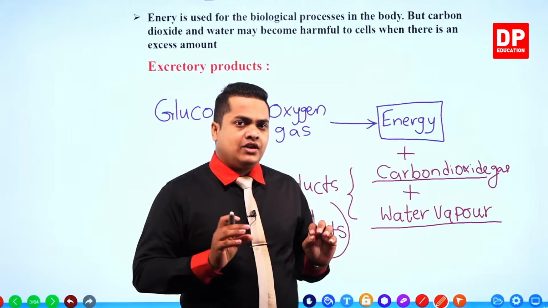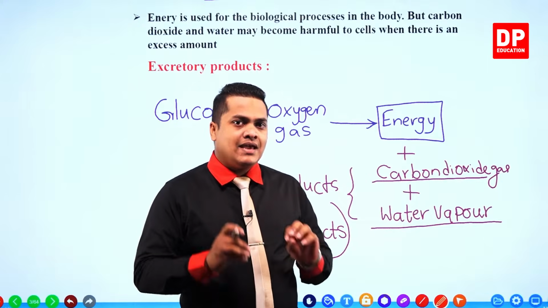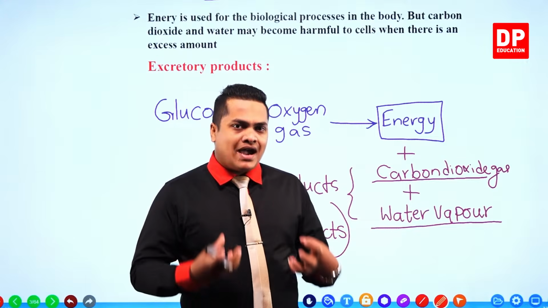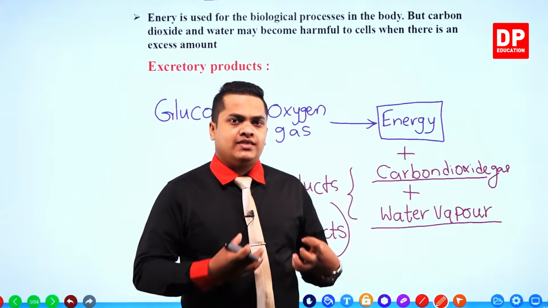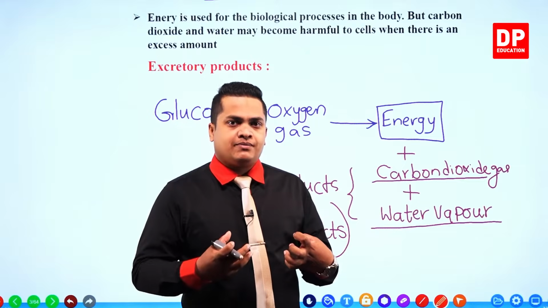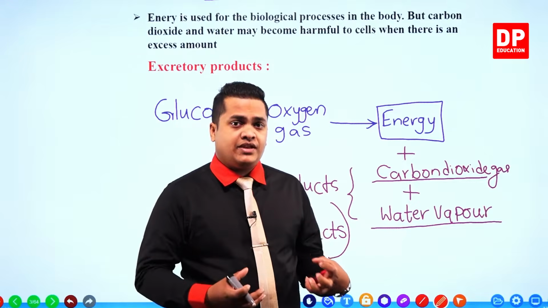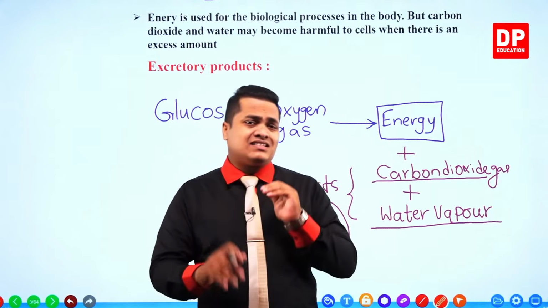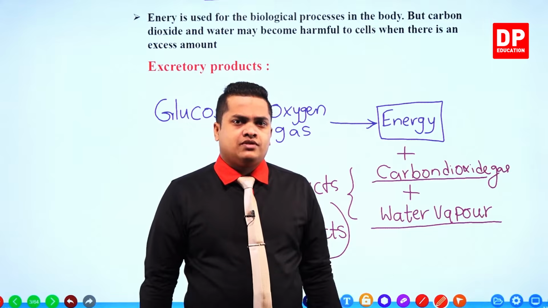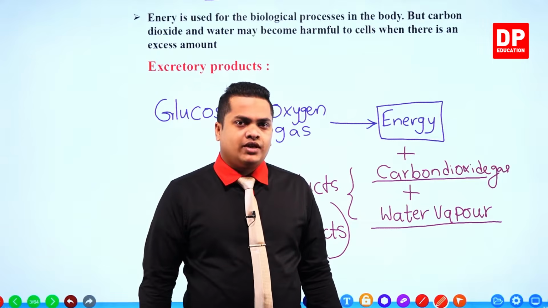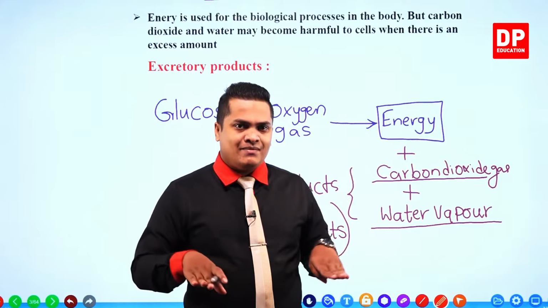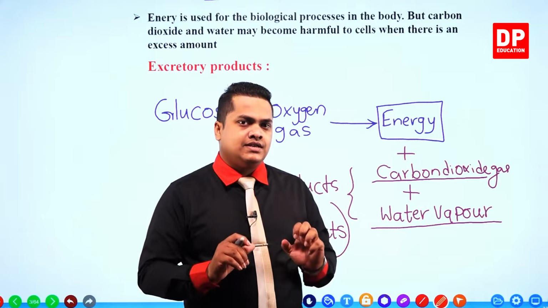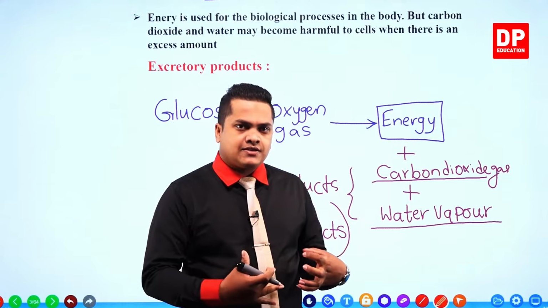The main product is utilized by our body while the byproducts are expelled from our body. Here it is respiration, but there are several chemical reactions that occur within our body, and each one releases some amount of byproducts.